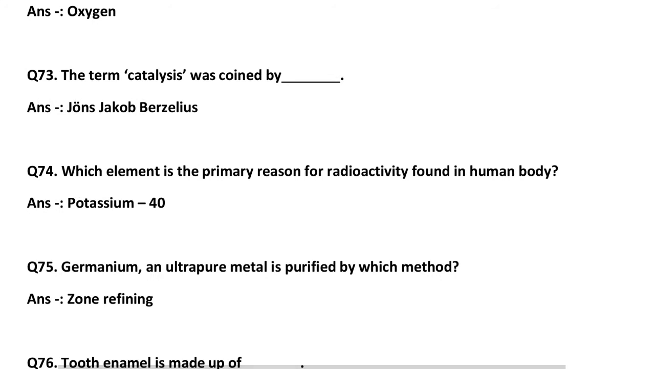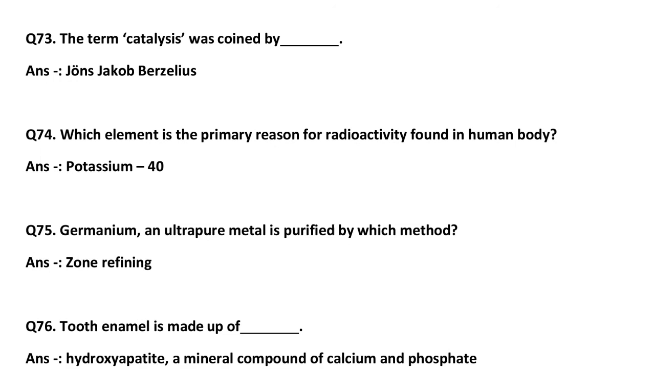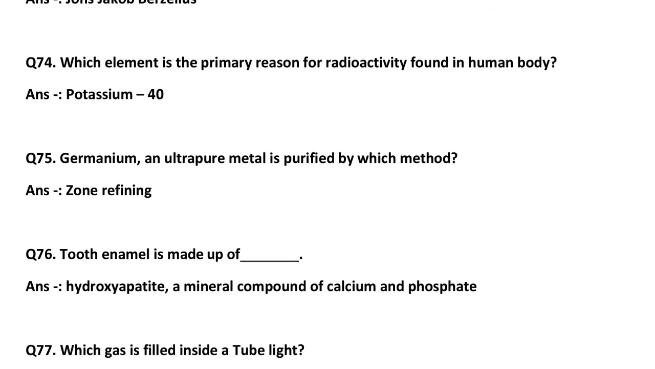catalyst. Next question 74, which element is the primary source of radioactivity found in the human body? That is potassium-40, a potassium isotope, the primary source of radioactivity in the human body. Next question, germanium, an ultra pure metal, is purified by which method? That is zone refining.